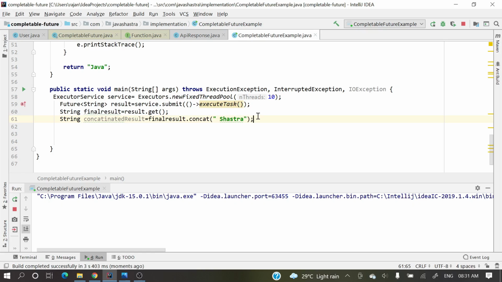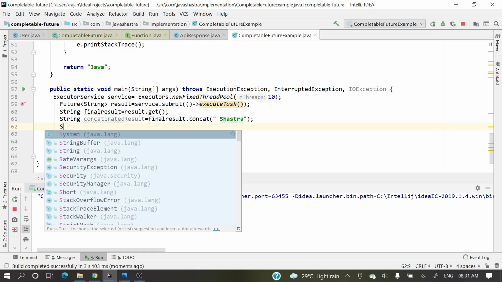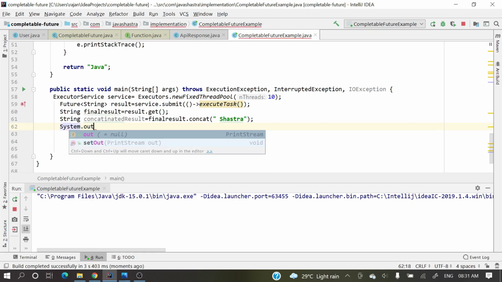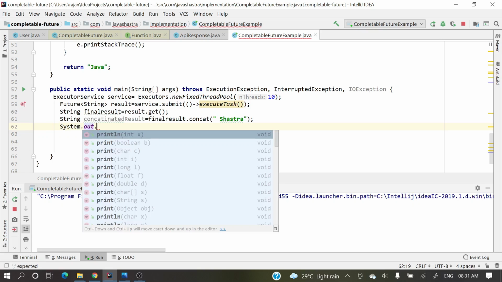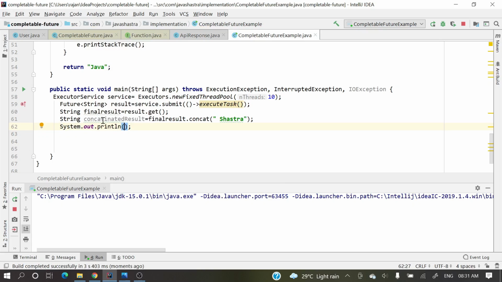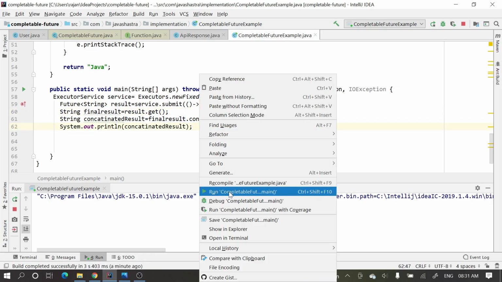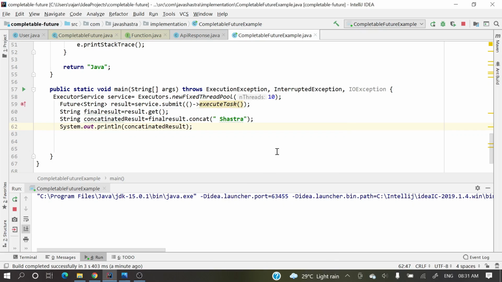Okay, sorry, here I need to provide one sysout, otherwise how will it print? I am waiting like a fool. I am not providing any sysout. So here I am providing one sysout. Until we get the result, it will block on line number 60. Now let's run. After 3 seconds it will run. Just see, Java Shastra, it's printing, right?